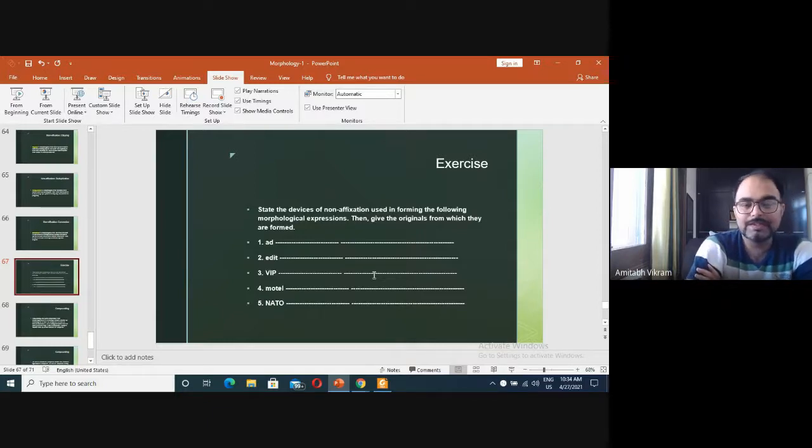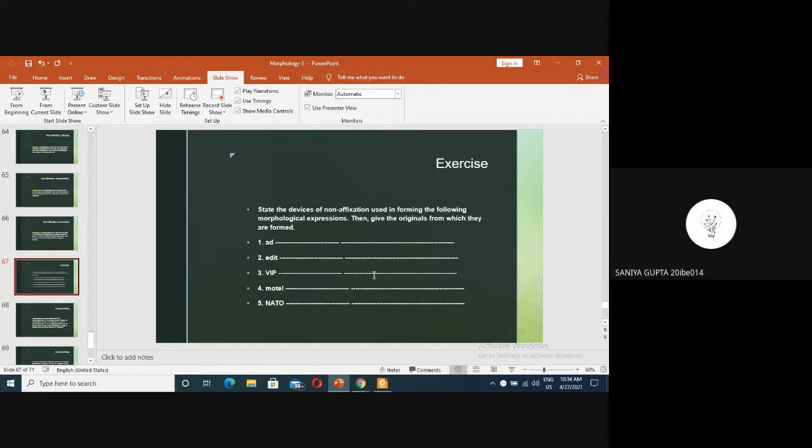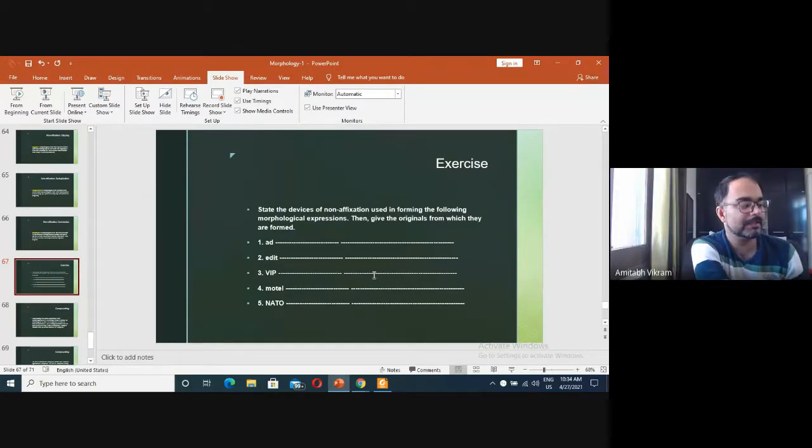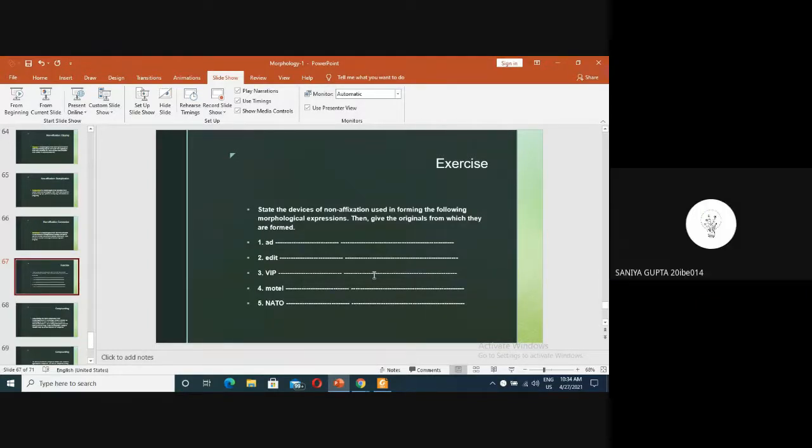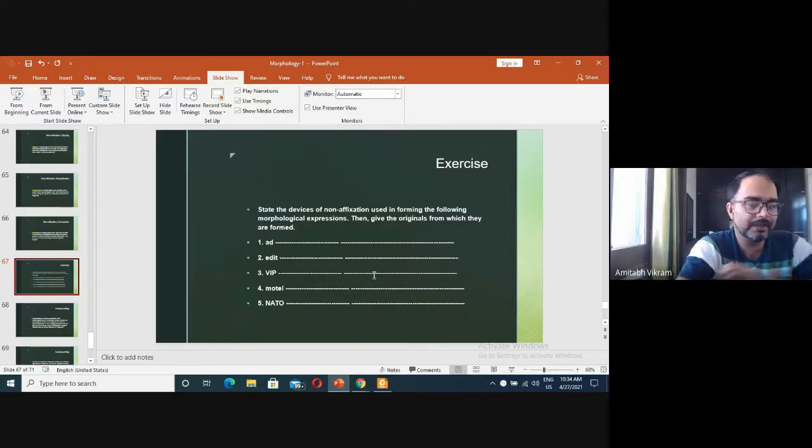Motel. Motel is an example of... Who will tell me? Sir, blending. Yes, the answer is correct. So tell me, what are the two words that you are blending? Motor and hotel. Yes, motor and hotel, that is known as motel. Fine.